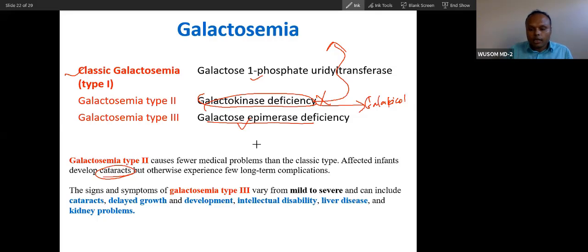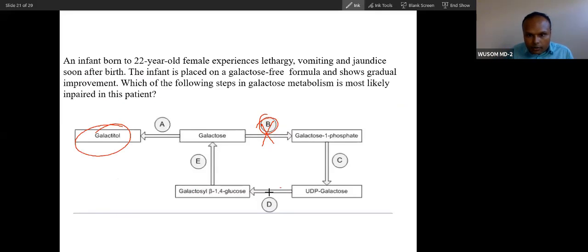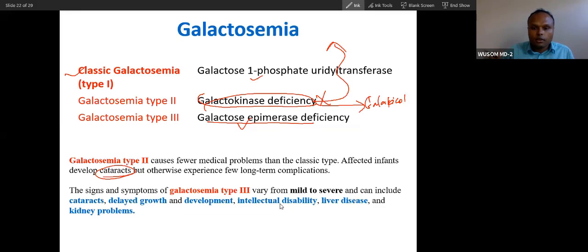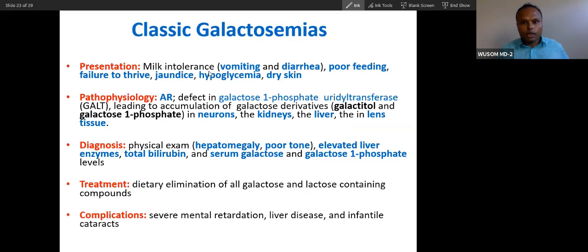Here, the last enzyme deficiency can have a mild to more severe condition, with cataract, delayed growth and development, similar to this. Type 3 lies between these, but type 2 and type 3 are very rare. Now milk intolerance: why? Because of non-metabolism of galactose. Poor feeding, galactose not metabolized, failure to thrive, jaundice, hypoglycemia. You know why jaundice, why hypoglycemia?